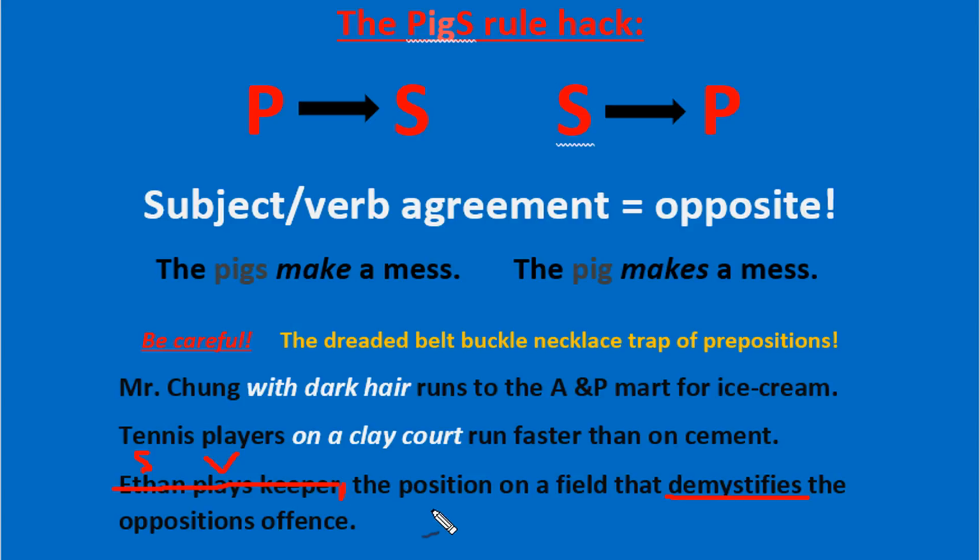Then we're going to go ahead and label the noun and the verb. Here we have position, that is our subject or noun. And then on, we see again one of our throwback words. On a field, we can cross that out. And demystifies is the verb. Here position is singular and demystifies is plural. You see how they're going to try and goof you up by first of all giving you a dependent clause or an independent clause in a different area that's not part of what they're asking you to evaluate. This subject goes with this verb, not that one.